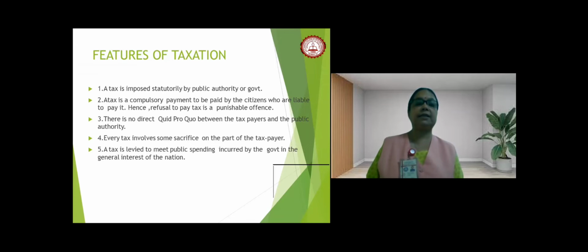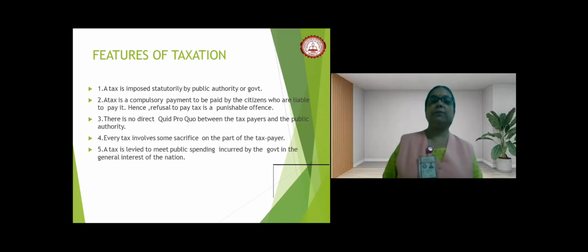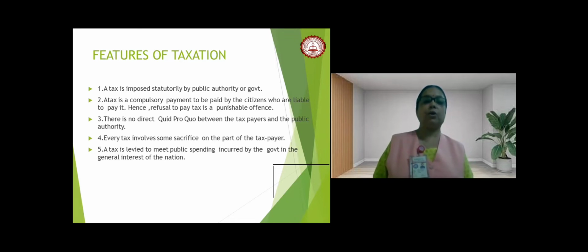The second feature of taxation that we can talk about is that a tax is a compulsory payment to be paid by the citizens who are liable to pay. Because when we claim that we are citizens of India, for example, we are also equally accountable to pay the taxes to the government, because this taxable income, which is going into the pocket of the government, is used to create facilities for societal growth and societal progress. And also, if the people are not paying taxes in the proper way, then they are punishable.